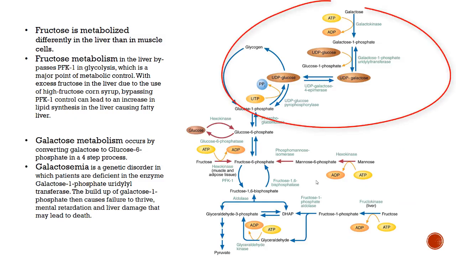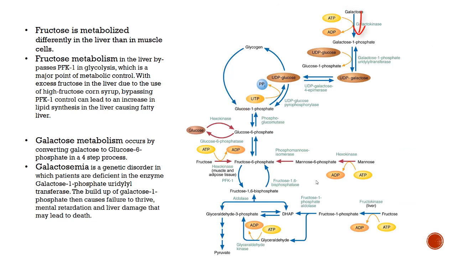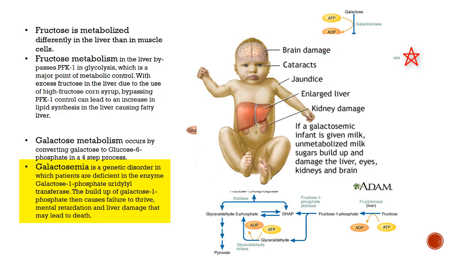Looking more closely, galactose is converted to G6P in a 4-step process where it is first phosphorylated, transferred to an activated UDP molecule, isomerized to glucose, and then rephosphorylated through an exchange reaction with a molecule of UTP. Patients who lack the enzyme that governs the second step of this process, galactose 1-phosphate uridyl transferase, due to an autosomal recessive genetic abnormality, will have a dangerous buildup of galactose 1-phosphate, which causes mental retardation, liver damage, all-around failure to thrive, and is potentially fatal.